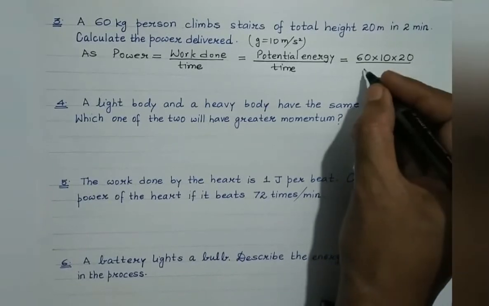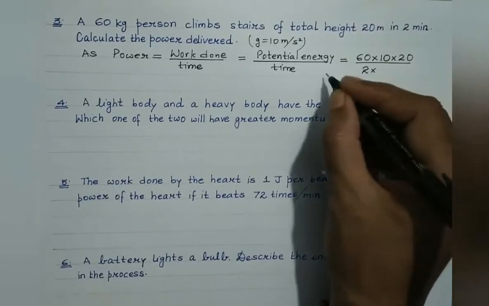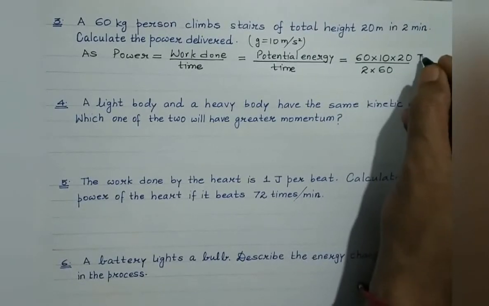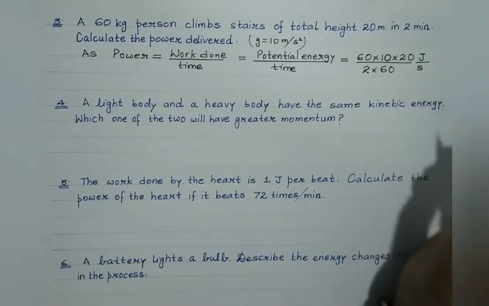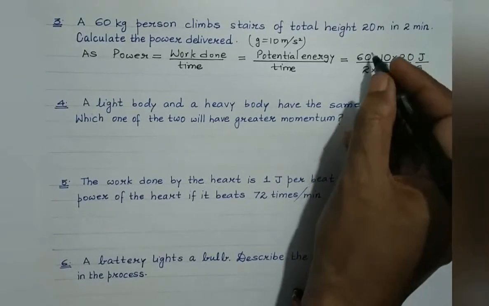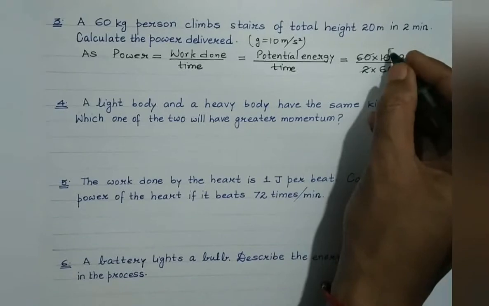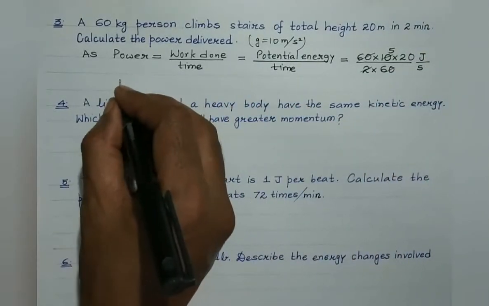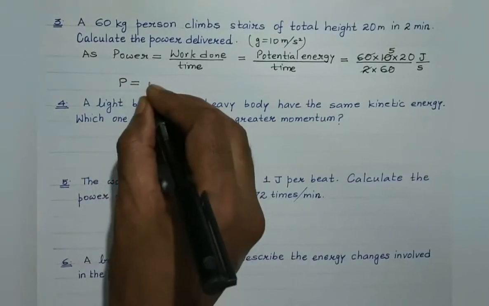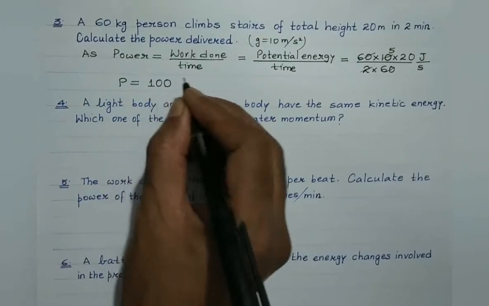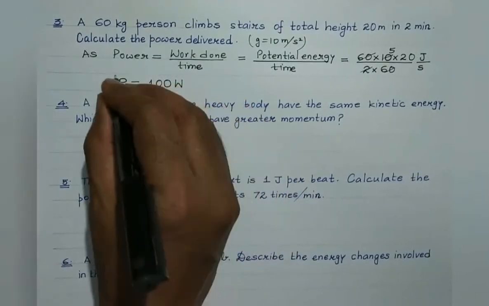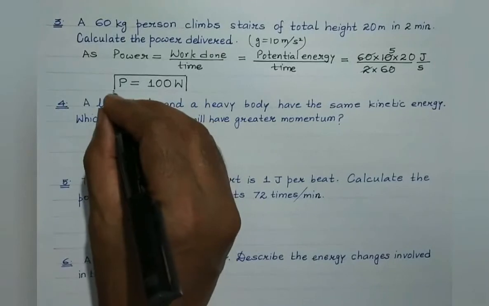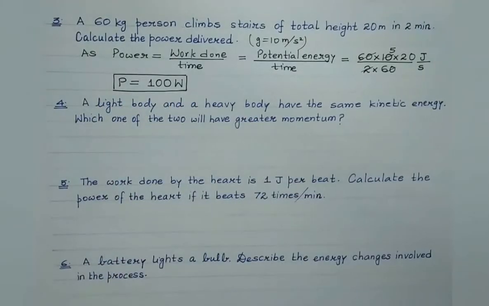divided by 2 minutes. So it has to be converted into seconds. This is time. Time is 2 minutes. 1 minute is 60 seconds. So it will be in joule and it will be in seconds, right? So 60 get cancelled. 2 5 are 10 and 25, that will be equal to 100. So power delivered, it will be equal to 100 joule per second. Joule per second is watt. So this is the power delivered. It is equal to 100 watt, right?